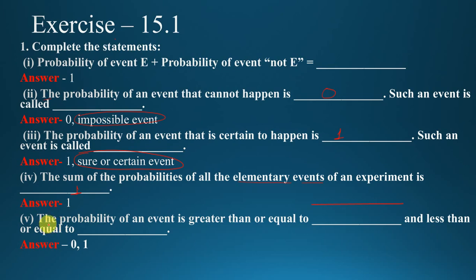The last question of first, the probability of an event is greater than or equal to 0 and less than or equal to 1. That means probability of an event is always greater than or equal to 0 and less than or equal to 1.